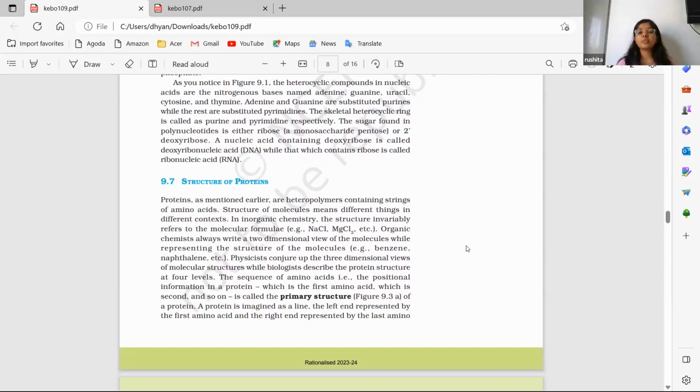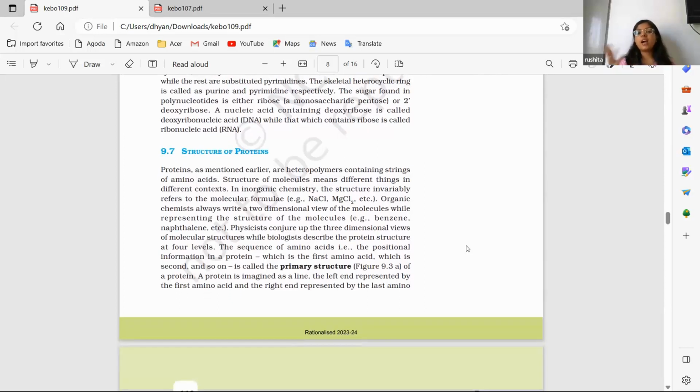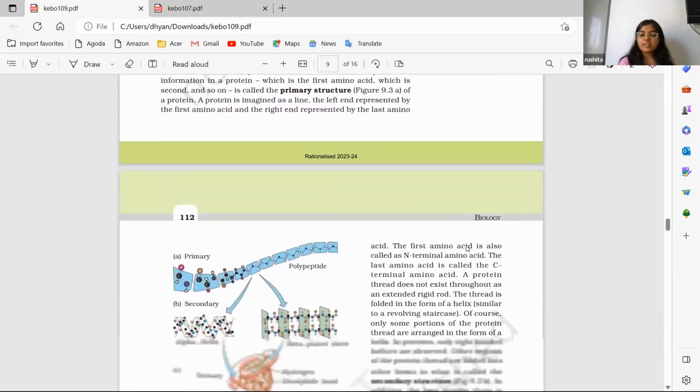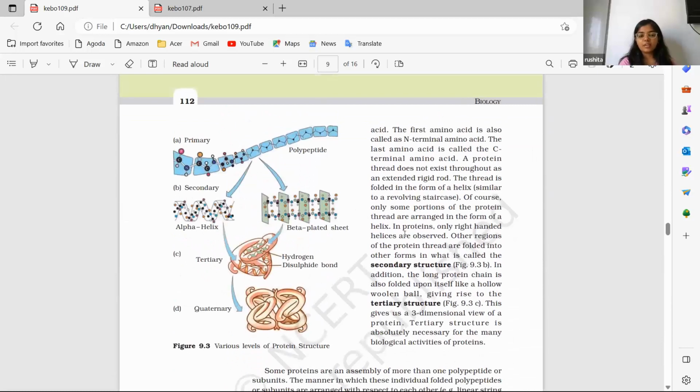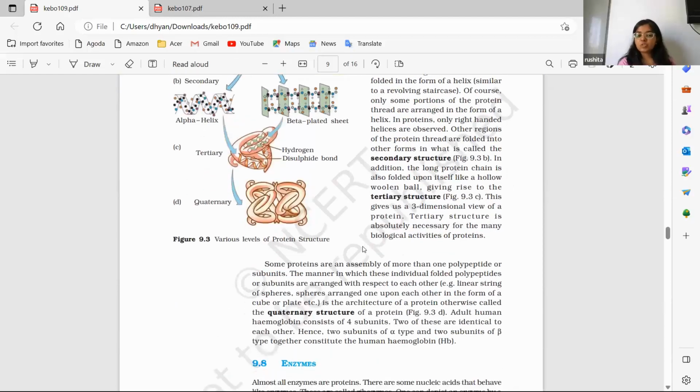proteins are divided into primary, secondary, and tertiary structures. And all of them differ in how the proteins are arranged in a particular plane. So that is very well given in the diagram. You can see here, these are primary, secondary, tertiary, and quaternary proteins. So there are four structures of proteins that are described. And here is the description of how they are different, how the complexity increases as the level of protein increases, obviously. So that is given.